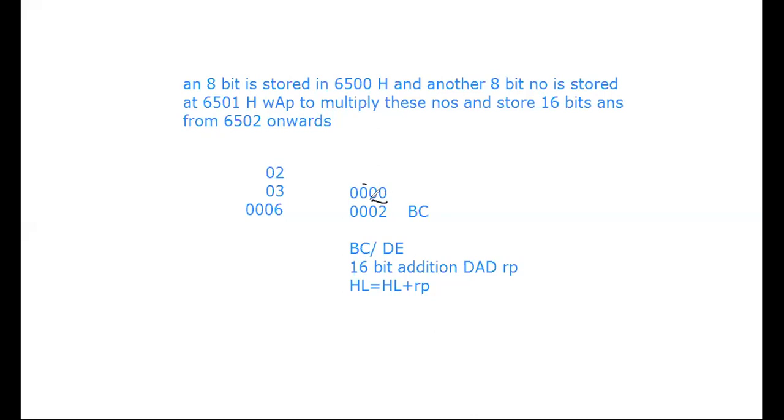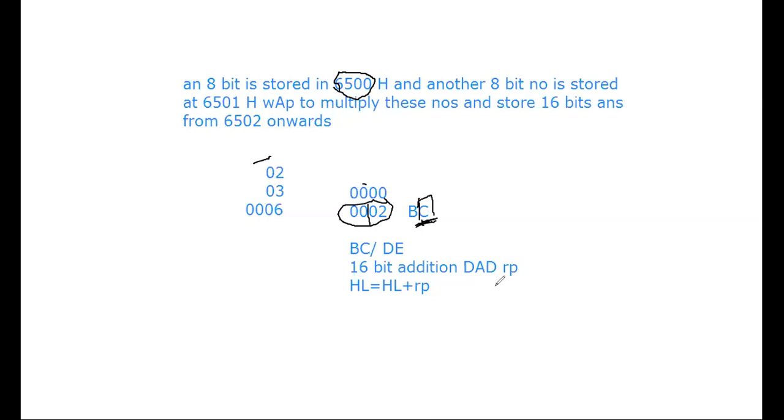So this particular number I have extended to a 16-bit number. So the lower 8 bits I have in this particular address, right? 6500 has my 02, correct? 6501 has 03. That means the contents of 6500 I will bring into the lower register of the register pair. So I will bring it into C, and then the B register I will make 00. And then I will continue adding the register pair.